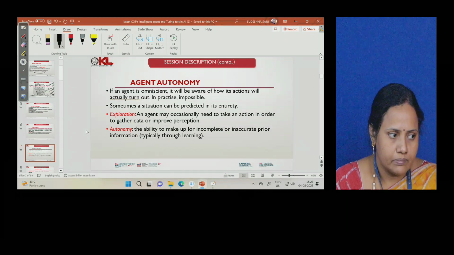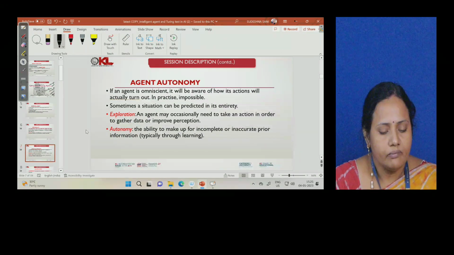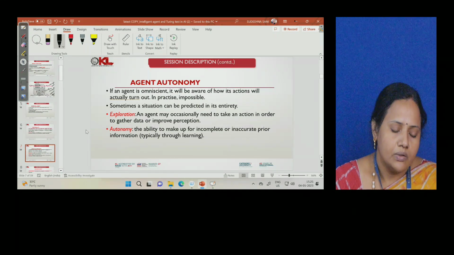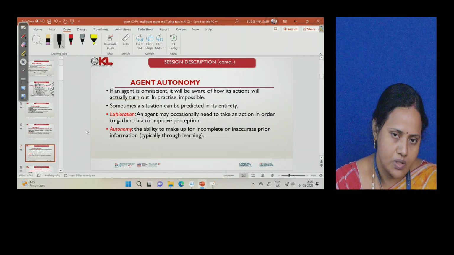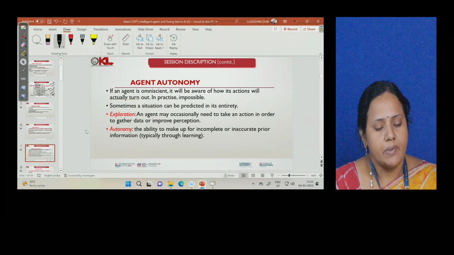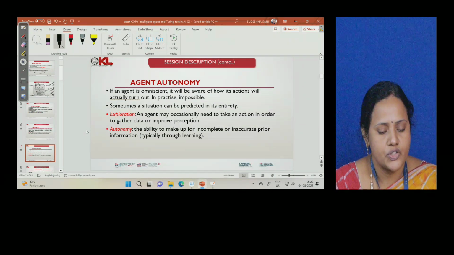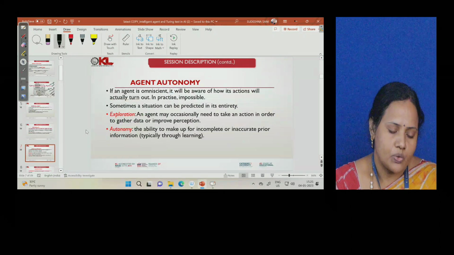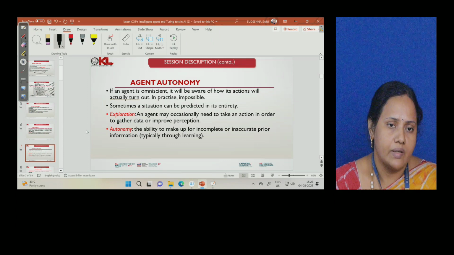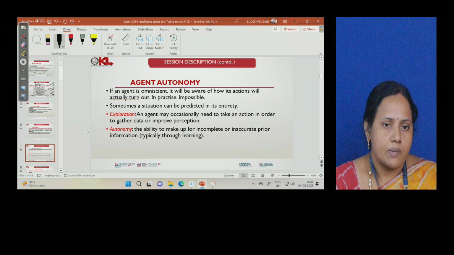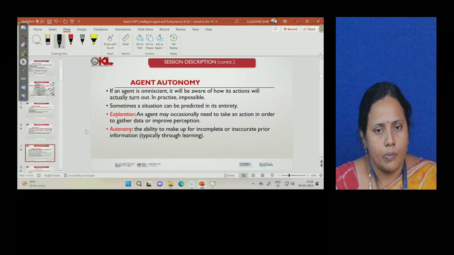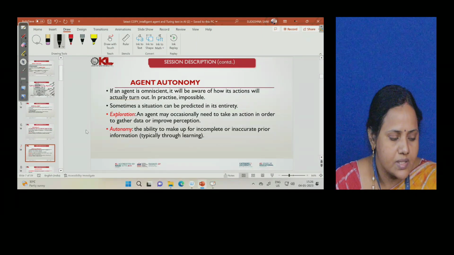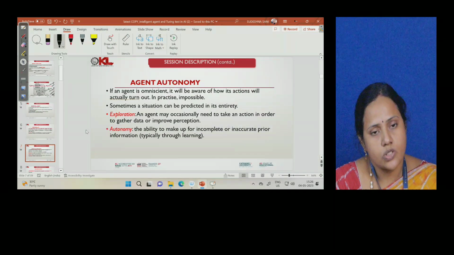The next thing is exploration. Exploration means that though the agent has the input or information necessary to it, it may occasionally have to take an action in order to gather data or improve its perception. That we call exploration. Suppose an agent is omniscient, then no problem at all; it will be well aware of the future actions it has to perform, since it knows about the future also.